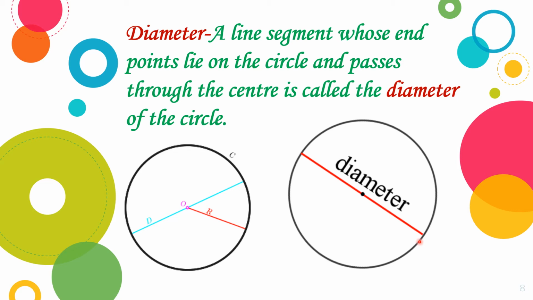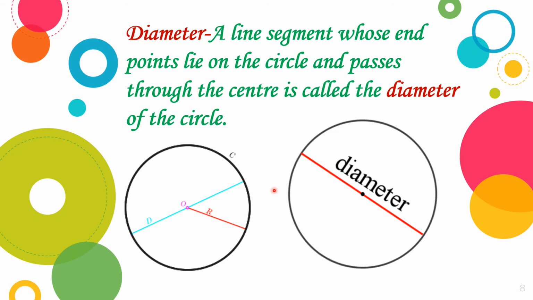This is a line segment whose both endpoints are on the boundary of the circle, and the line segment is passing through the center. Therefore, it is known as diameter. Now, in this circle, you can also see another diameter. This is again passing through the center, and both the endpoints of the line segment are on the boundary of the circle. Therefore, it is a diameter.